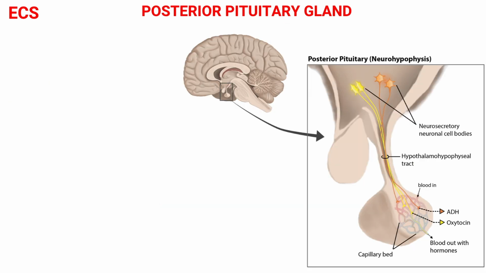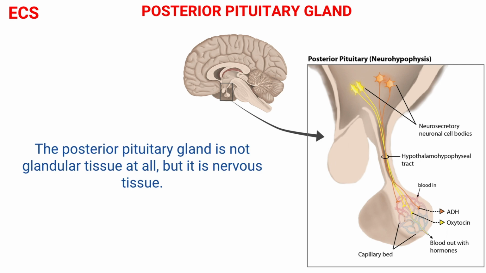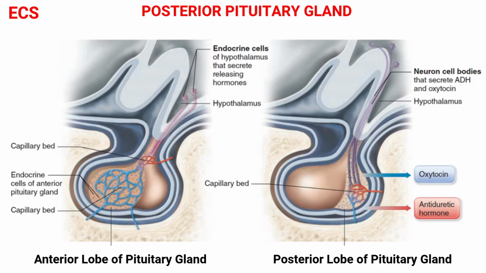Now we will see the posterior pituitary gland. The posterior pituitary gland is actually not glandular tissue at all, but it is nerve tissue instead. The posterior pituitary is a small extension of the hypothalamus through which the axons of some of the neurosecretory cells of the hypothalamus extend. These neurosecretory cells create two hormones in the hypothalamus that are stored and released by the posterior pituitary.